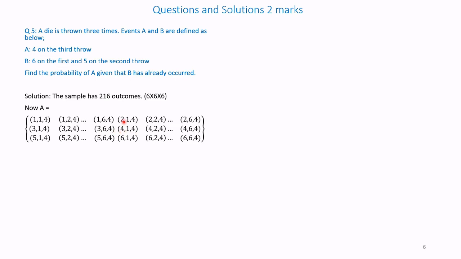The first 2 outcomes are separated. We have to consider only number 4 in the last third attempt. We have tabulated it as shown in the diagram. This is A.